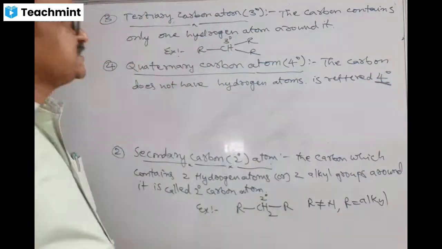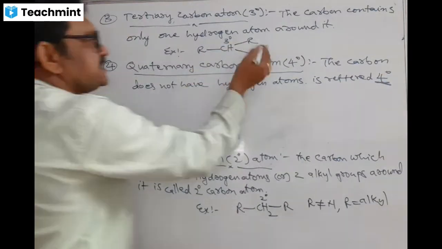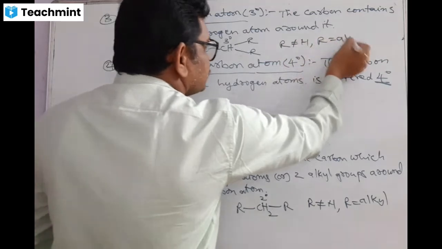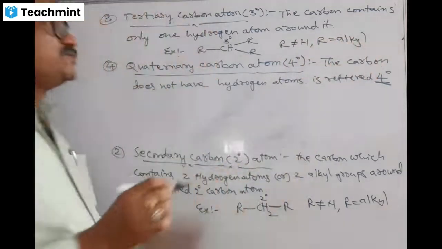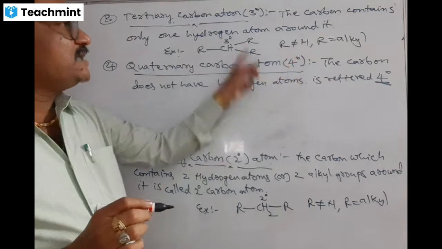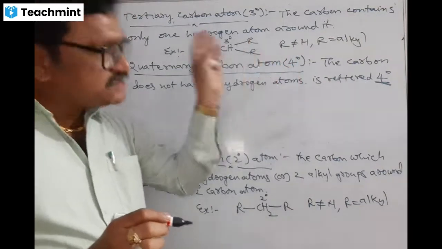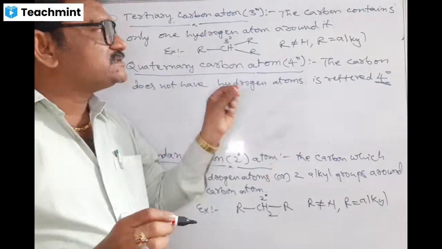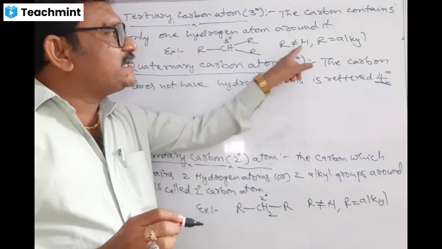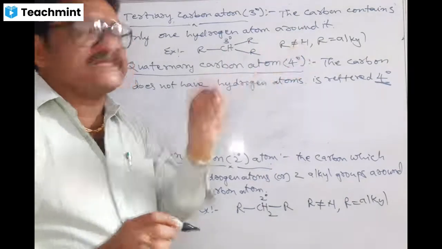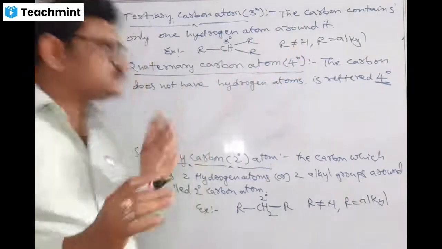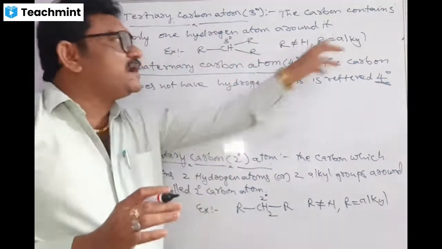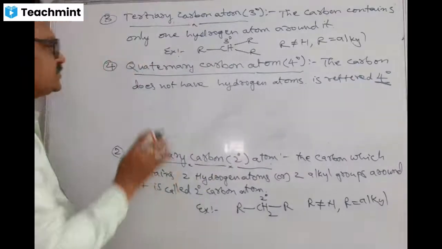Students, you remember this. Here in tertiary, R is not equal to hydrogen, R is equal to alkyl. Always take R as alkyl groups, strictly alkyl group. But in some conditions, in place of R, you may take H. Not always, only in very few conditions you may take hydrogen. But every time R is alkyl. That thing you remember. Okay.